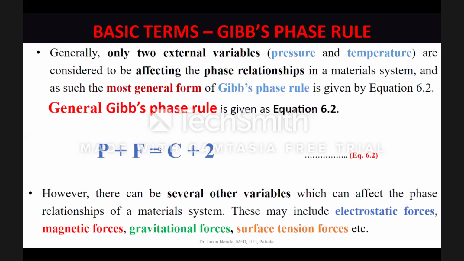So if any of these parameters is such that on changing that parameter, the phase relationships present in a material system can be changed, or in other words, if any of these parameters is an important parameter, changing which brings about a change in the processing results of your material system, then any one or more of these variables are also to be considered as external variables.